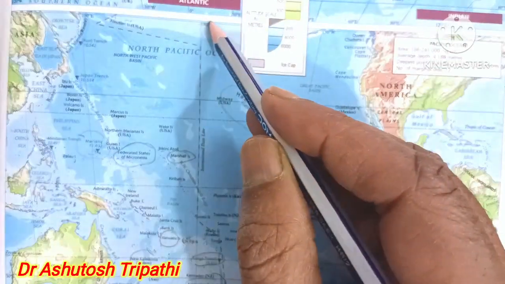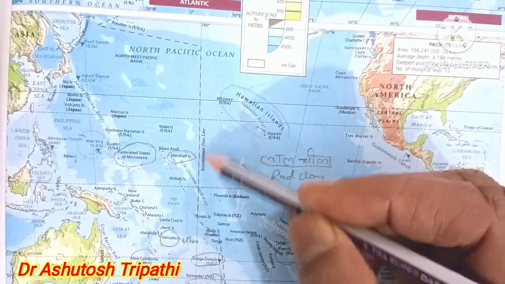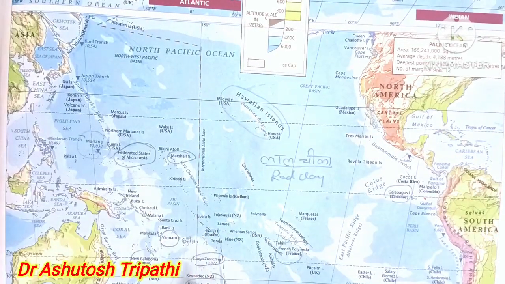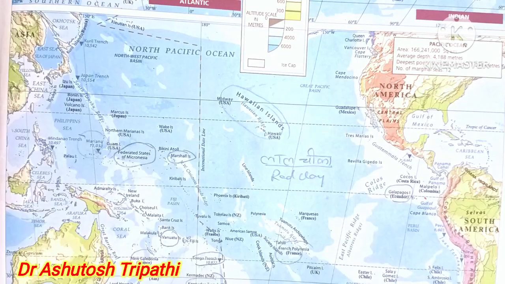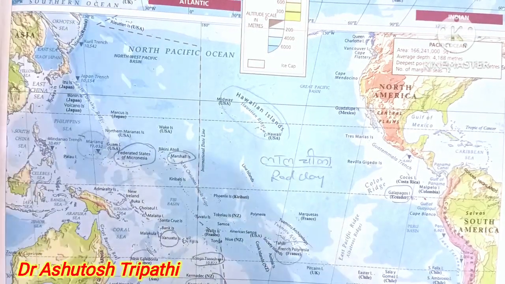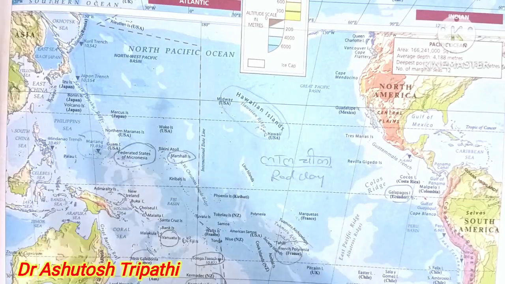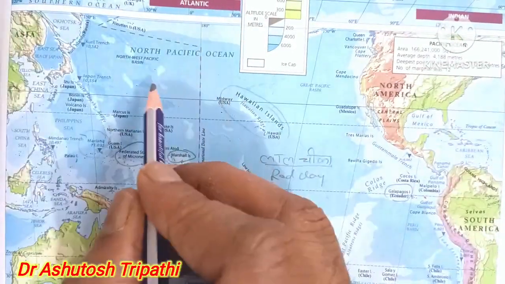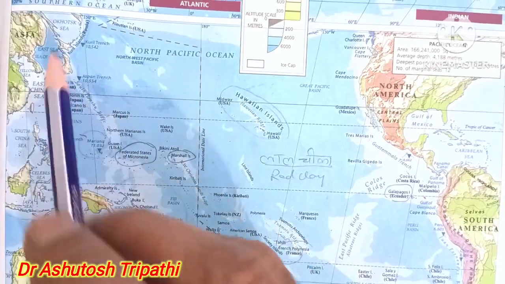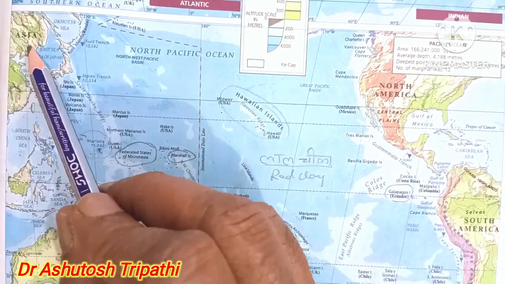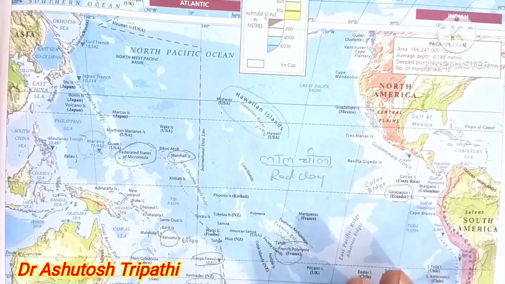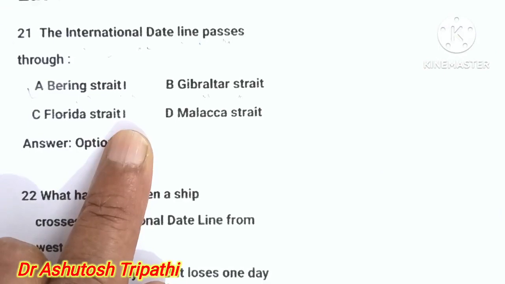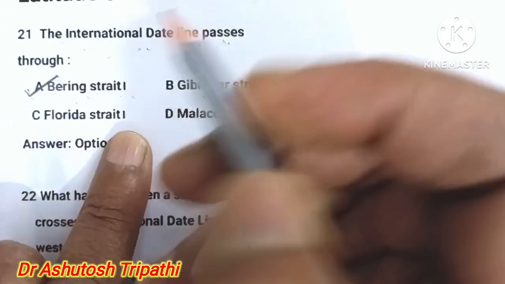See this, this is 180°, the international date line. It is not a straight line, it is a zigzag line, so the time within one particular island may not change. Now what is the importance of this date line? If a person from North America moves to Asia, then 1 day is added. But when a person travels from Asia to North America, 1 day is deducted from the traveling time. So the answer is Bering Strait.